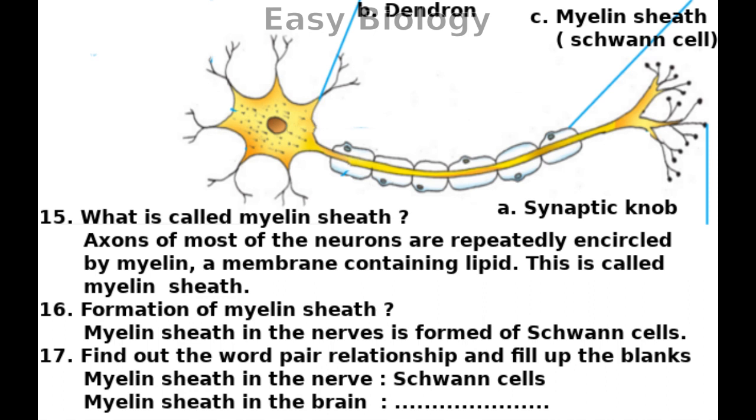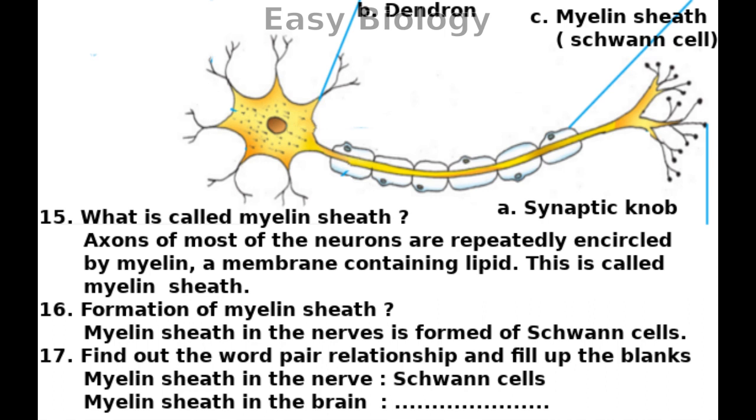A. Secretes neurotransmitter. Answer. Synaptic knob. B. Short filament from the cell body. Answer. Dendron. C. Encircles the axon. Answer. Myelin sheath or Schwann cells.